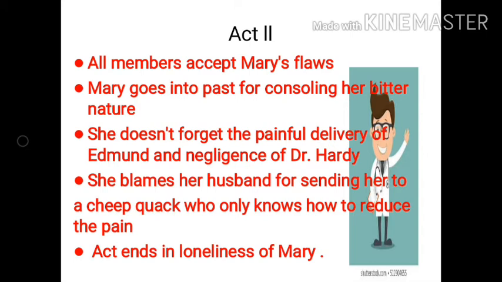She blames her husband for sending her to a cheap quack who only knows how to reduce the pain. So friends, this is the main conflict between husband and wife, that she has always been blaming her husband: why did he send her to such a cheap quack who gave her morphine and she became a permanent addict. This act ends in the loneliness of Mary. So all the members of the family leave her alone on the stage and she is talking to herself.